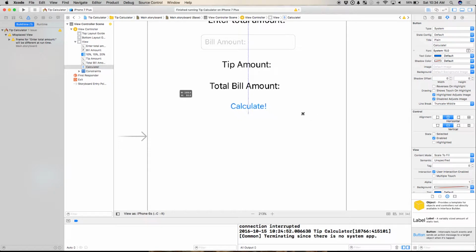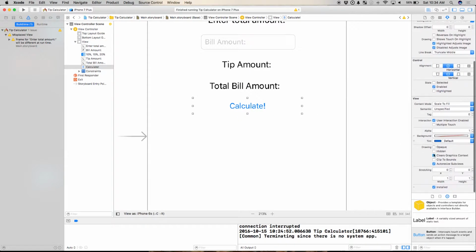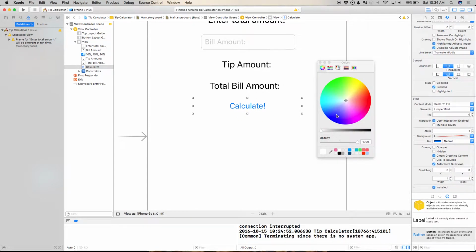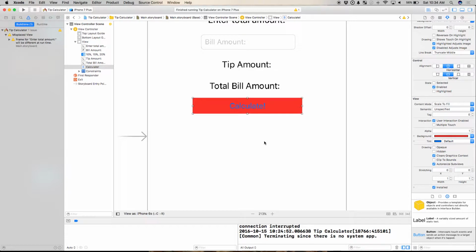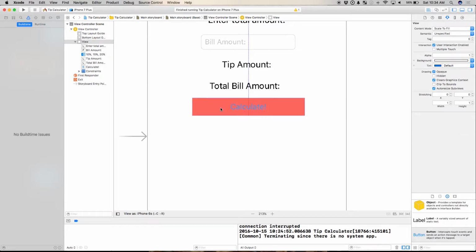And I will change the background color of this here. Somebody give me a color. Red. Red. All right. Blue and red. Go Patriots. Yeah. Okay. Cool.